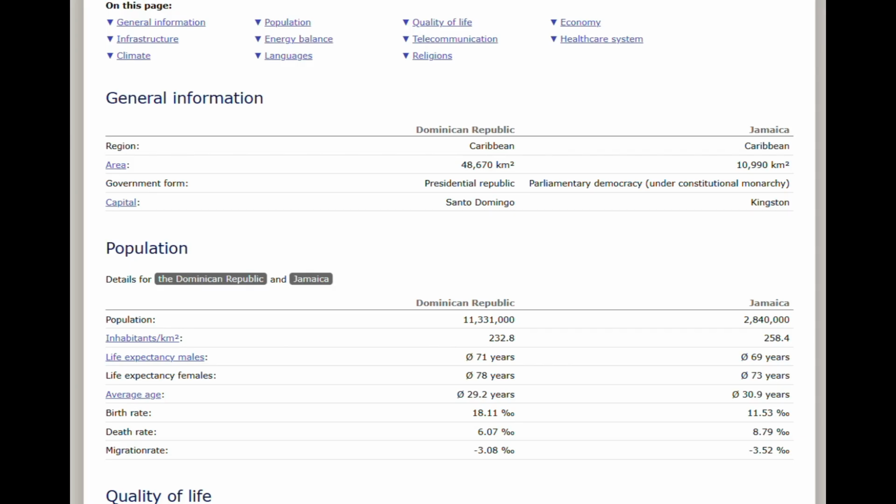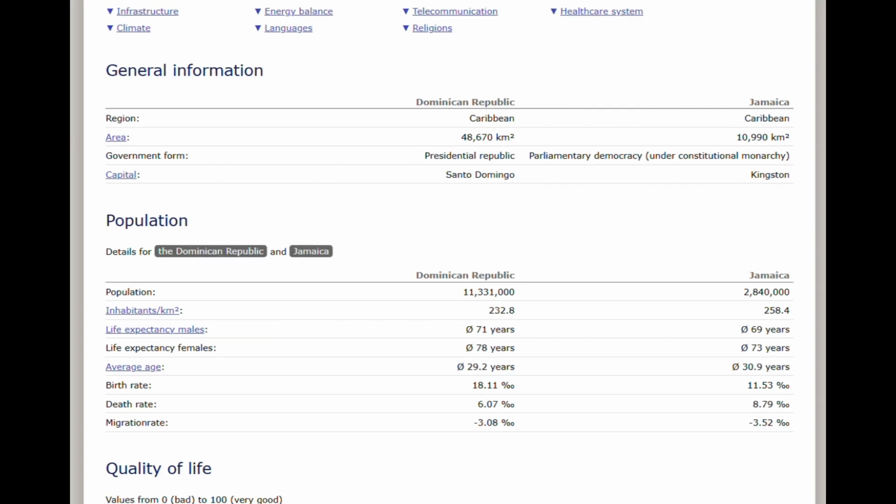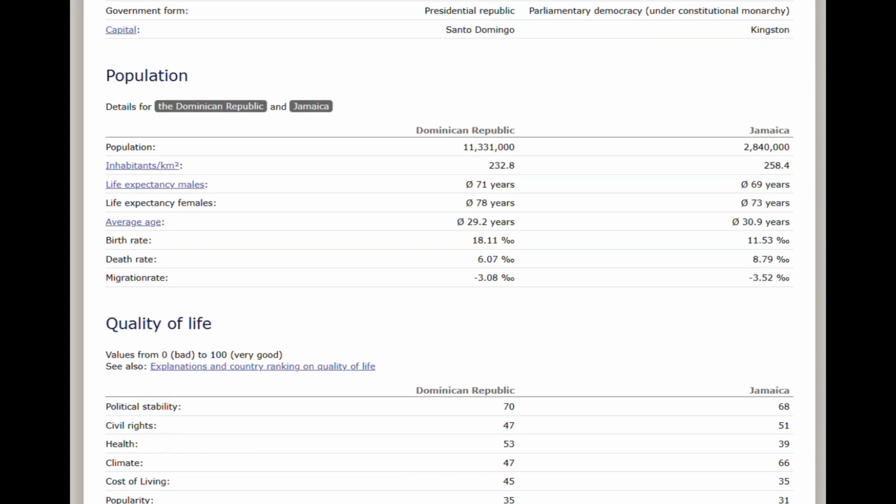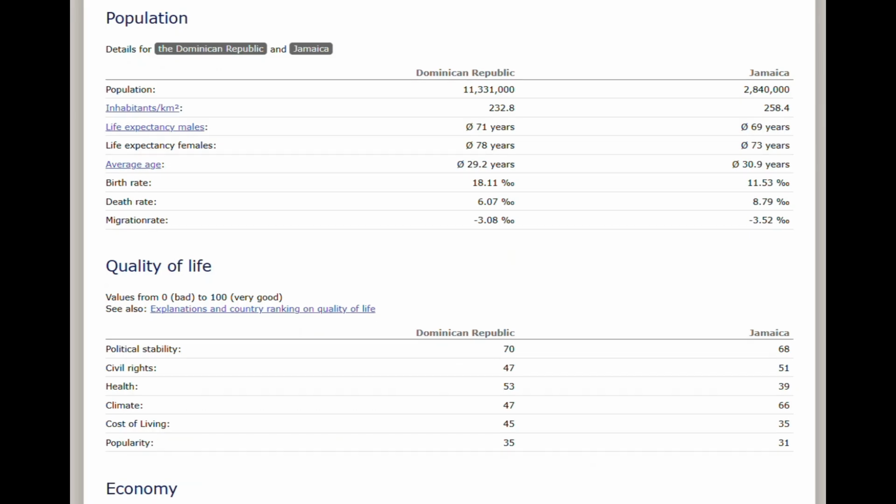So, when it comes to the quality of life, honestly, they're not much different. I think the quality of life is probably why, when it came to culture, the Dominican Republic and Jamaica were relatively high and similar. So when it comes to political stability, they're essentially the same, and it's the same with their civil rights, with the political stability being kind of high. Actually, no, yeah, political stability is relatively high, though the civil rights is roughly in the middle.